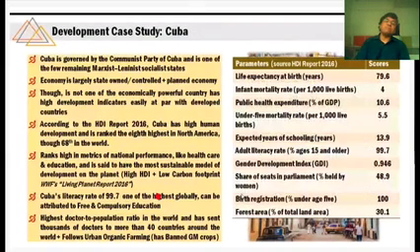Now you can see the parameters in the Human Development Index report 2016. Life expectancy is nearly 80 years. Infant mortality rate is around 4. Public health expenditure is around 10.6% of GDP. In our country, it is hardly touching 3% of GDP. And because of that, we are seeing such chaos during this pandemic.